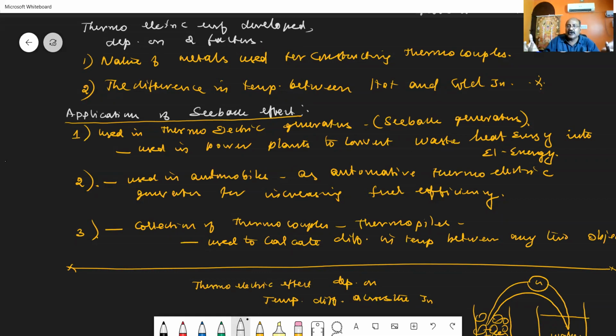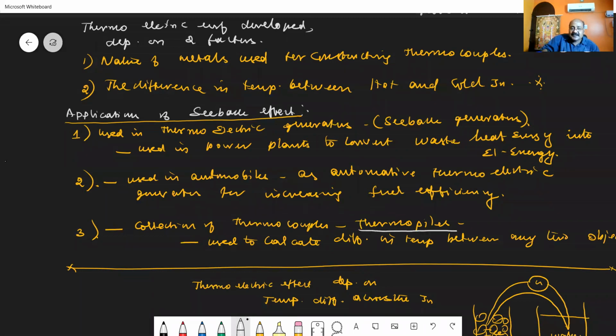So when the two junctions of the thermocouple are kept at different temperatures, an electric current can be generated. That is what we call a thermoelectric generator. This thermoelectric generator can otherwise be named an automotive generator, which is used in automobiles to increase the fuel efficiency. And a larger number of thermocouples can be collected to form an arrangement called a thermopile.